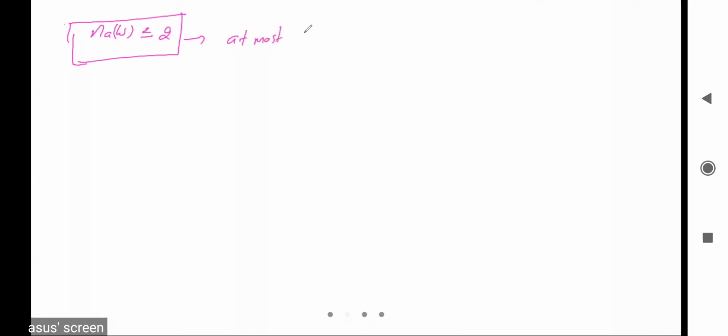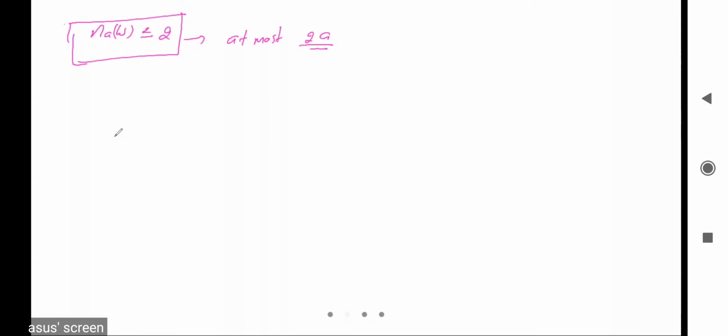Next one is number of a in w that is less than or equal to 2, right? It means number of a in w that is at most 2, right? So we can say at most 2a.